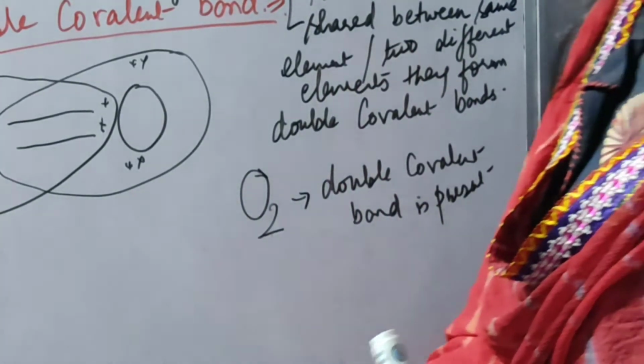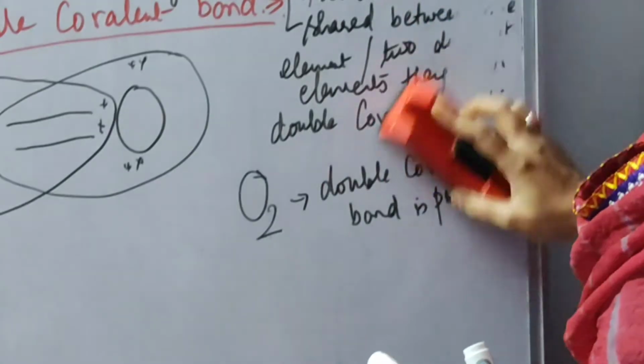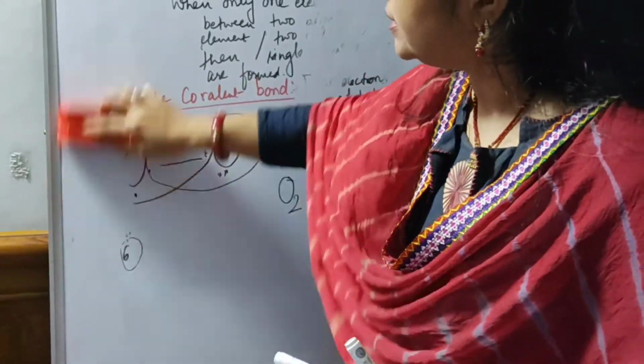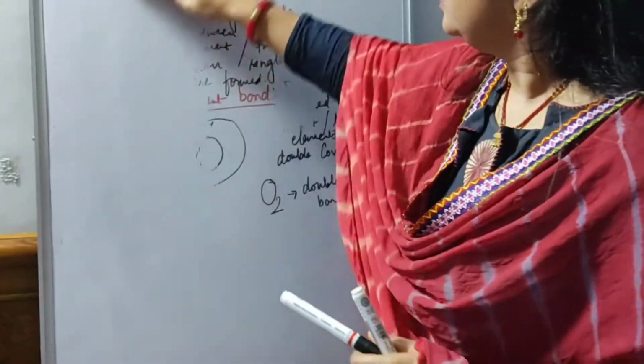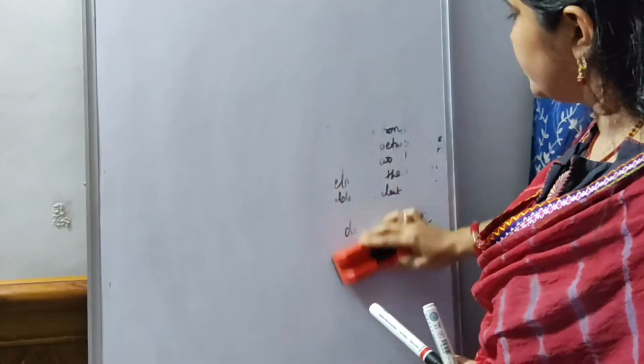Now coming to the next bond, that is the triple covalent bond. Certain elements like nitrogen, I will show you how.